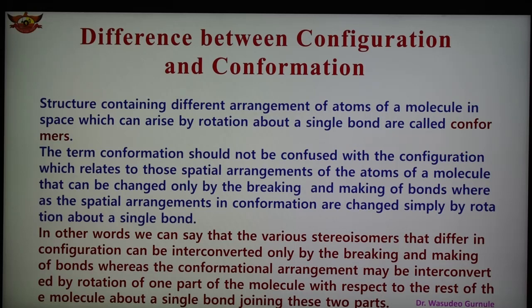We can also say that various stereoisomers that differ in configuration can be interconverted only by breaking and making of bonds, whereas conformational arrangements may be interconverted by rotation of one part of the molecule relative to the other part about the carbon-carbon single bond joining these two parts. So this is the difference between configuration and conformation. Conformational isomers are obtained by rotations, giving different arrangements, while in configuration, the spatial arrangement of atoms is obtained by the breaking and making of carbon-carbon bonds.